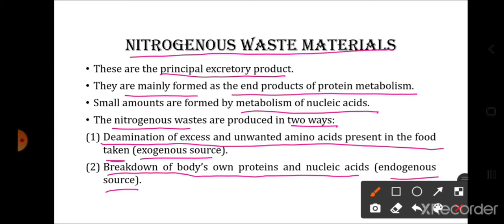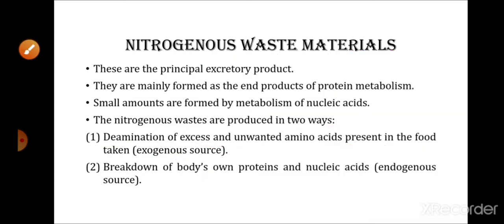The amino group is removed from amino acids. So those amino acids which are in excess amount in the food, that is the exogenous source. And then it may also be produced by the breakdown of the body's own proteins and nucleic acids. When they break down, these nitrogenous wastes can be produced. That is called the endogenous source.